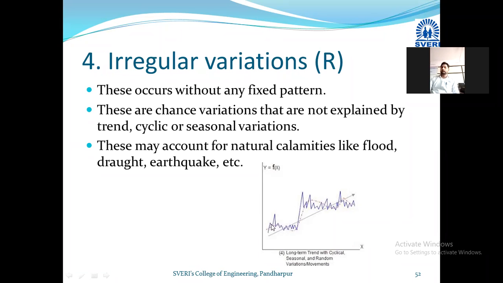Now this is happening in this manner, okay? Seasonal variations are there and cyclic fluctuation is there, but suddenly at this particular point you can see that there is a sudden jump in the demand of a particular product. So it is an irregular variation. This is the irregular variation, okay? This also is considered for the further forecasting. This also should be considered for the further forecasting.